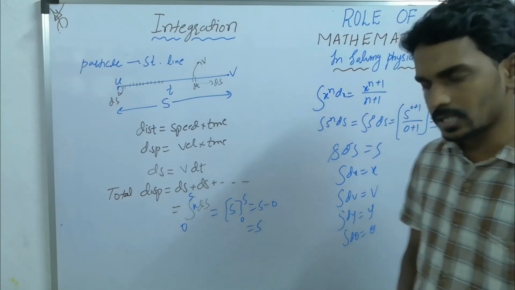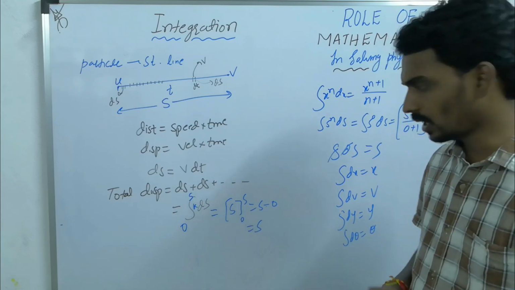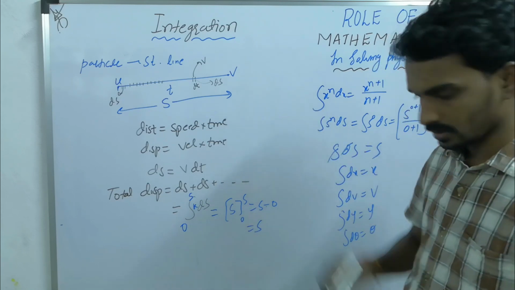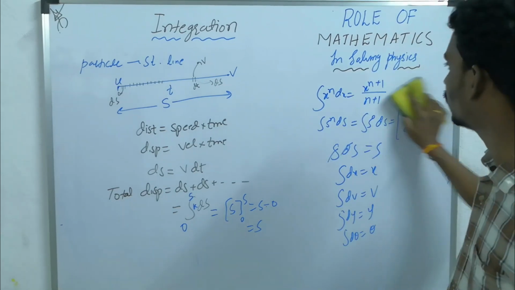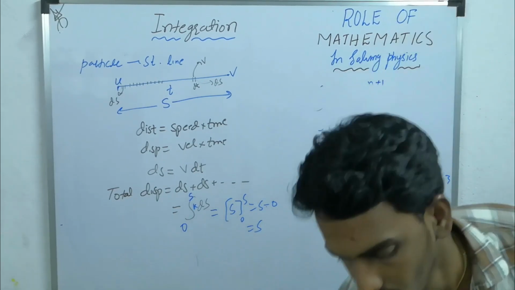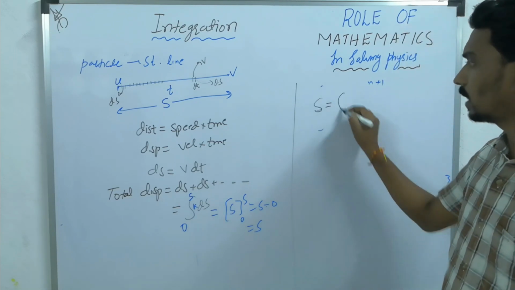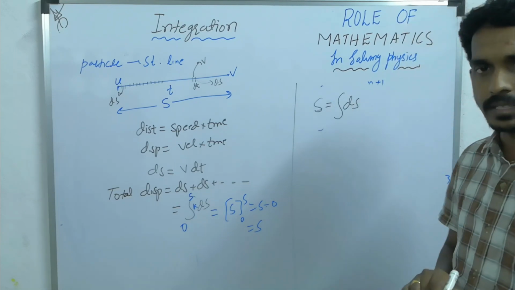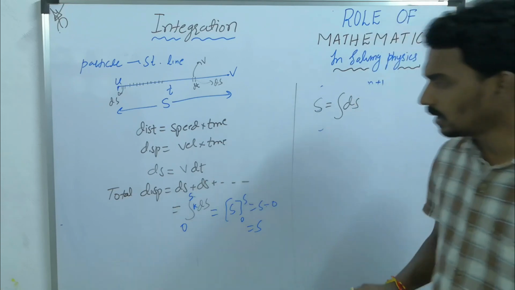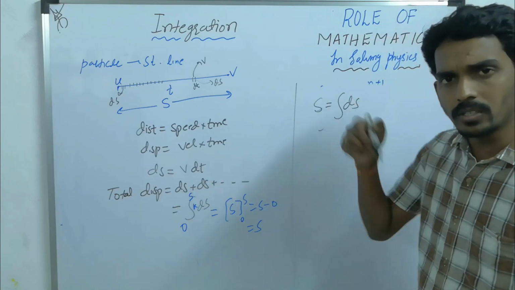So this s is equal to, take it. Now this is the total displacement, that is actually integration ds. But here s is the value you have to find.